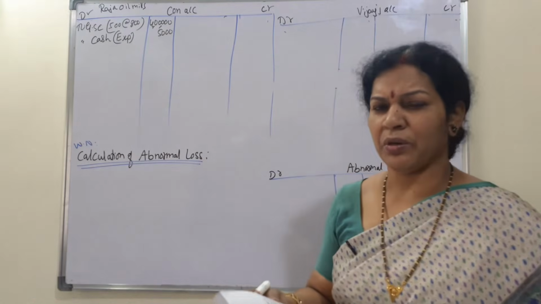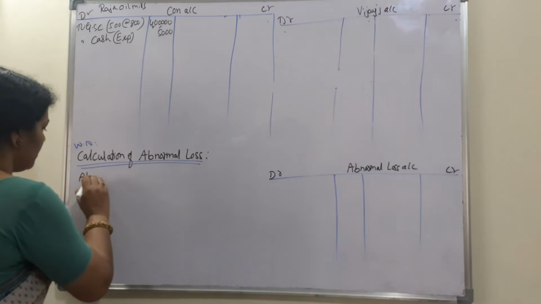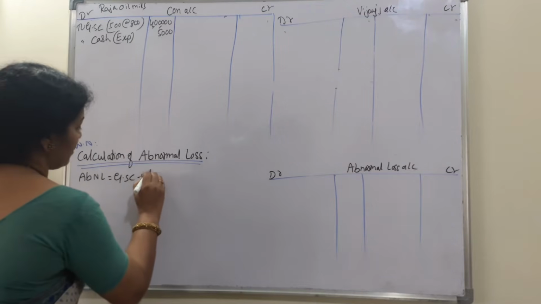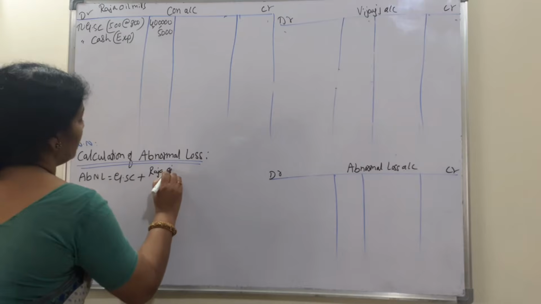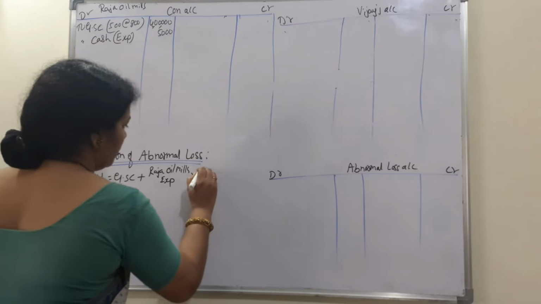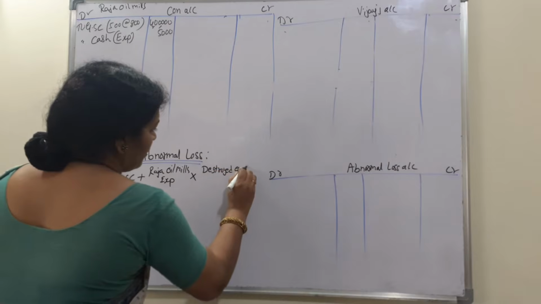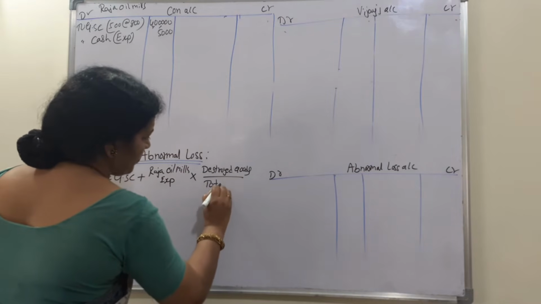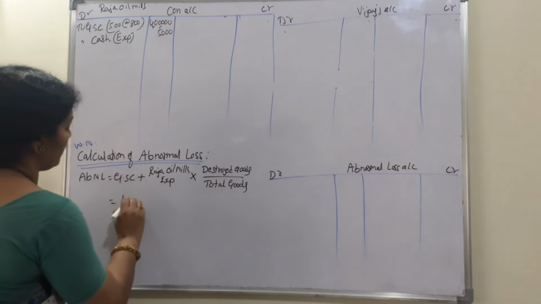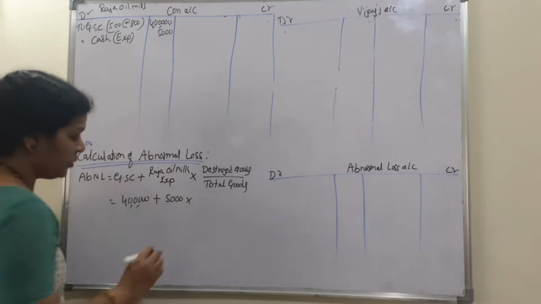I think we can do it now. So, calculation of abnormal loss. What is the formula for abnormal loss? Goods sent on consignment plus consigner expenses, Raja Oil Mills expenses, into destroyed goods by total goods. So goods sent on consignment is 4 lakh plus Raja expenses 5,000, into destroyed goods.